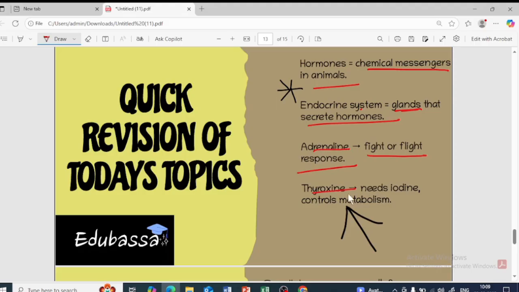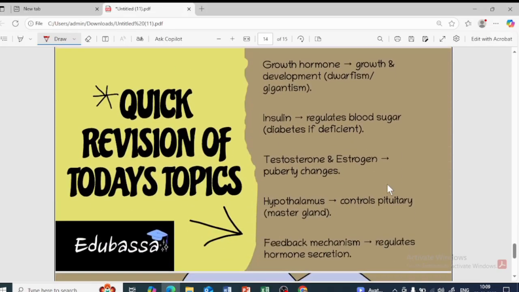Thyroxine, which looks like a butterfly in structure, is produced by the thyroid gland, and it needs iodine, and it controls metabolism. Growth hormone helps for the development of the body, and if it is less in quantity, dwarfism is caused. If it is more in quantity, gigantism is caused.